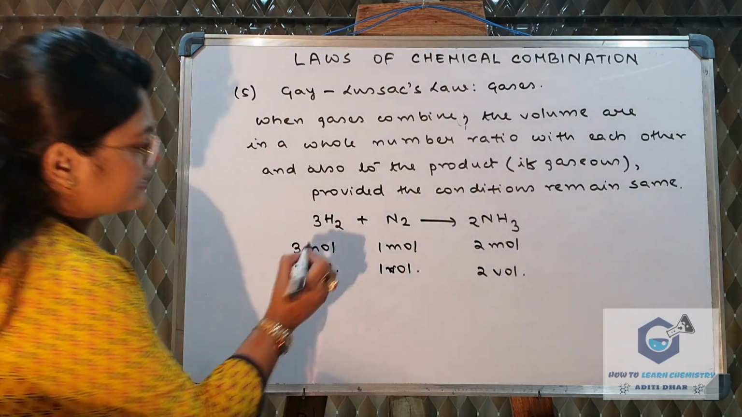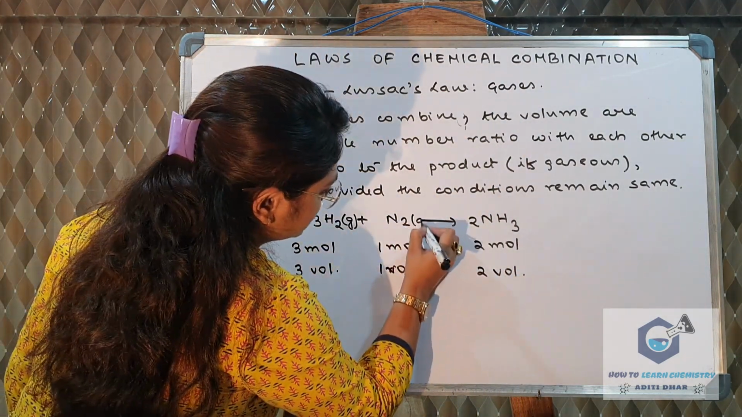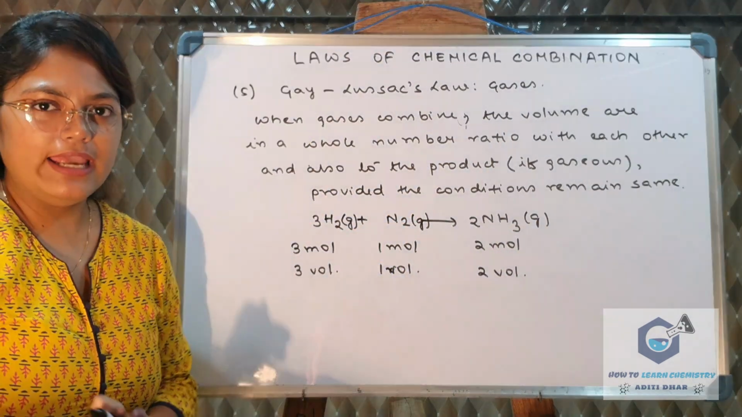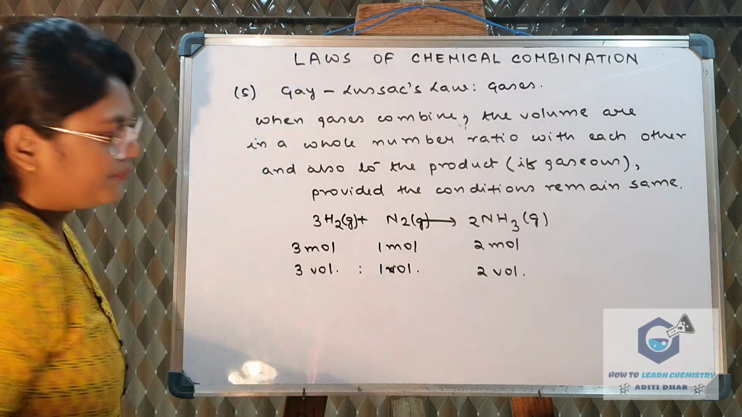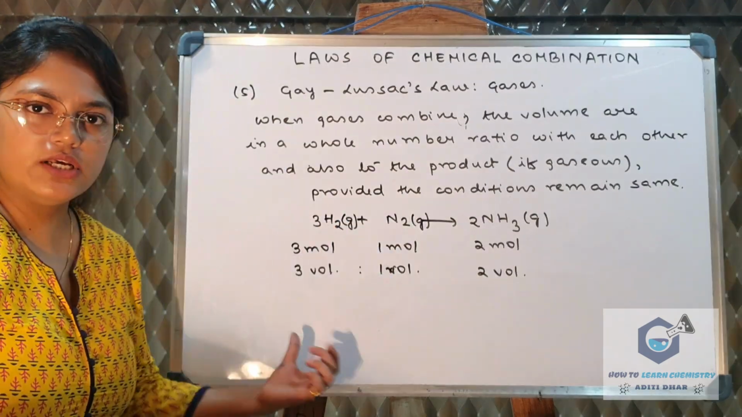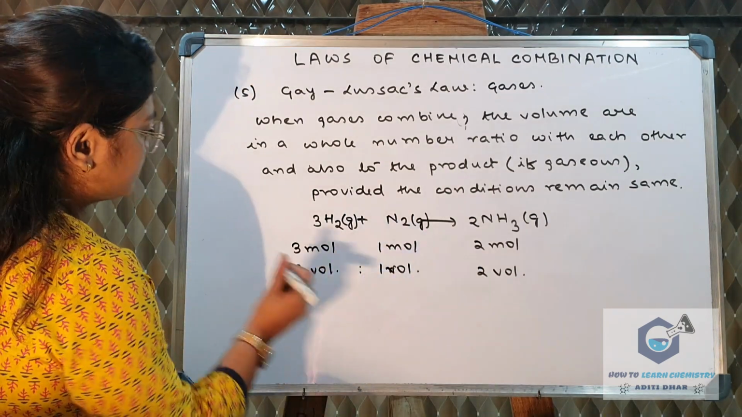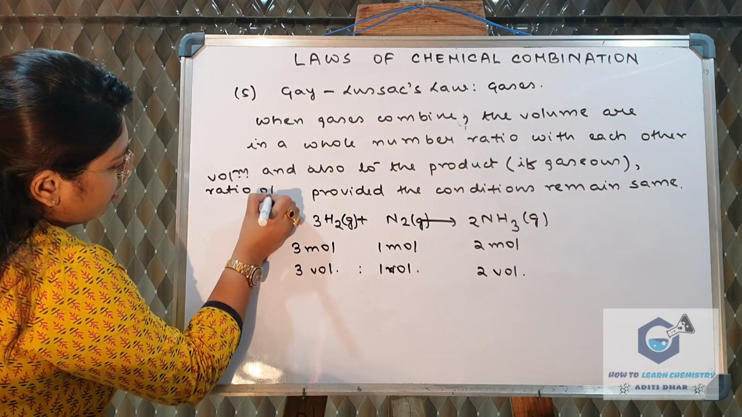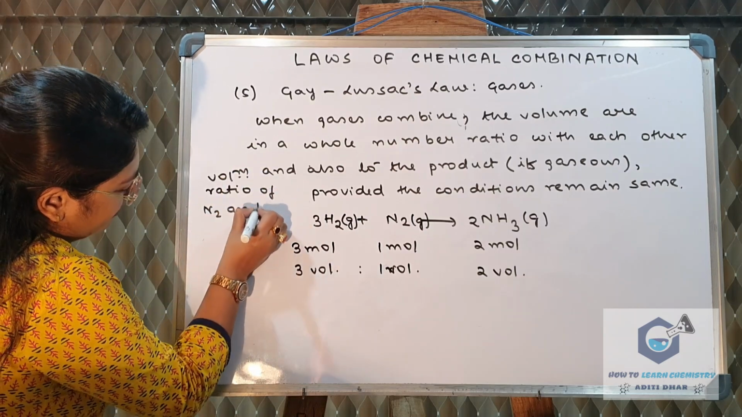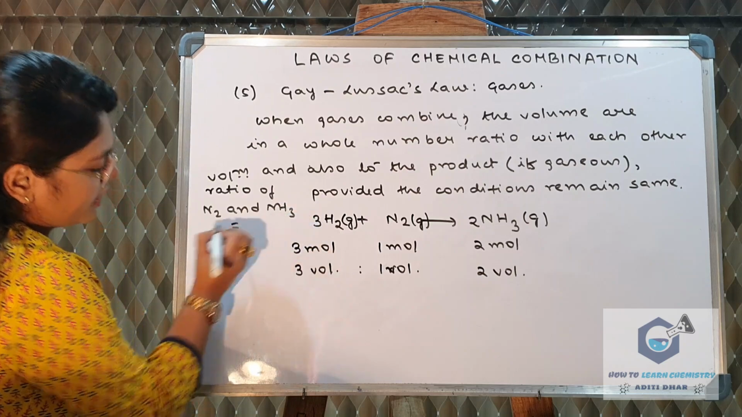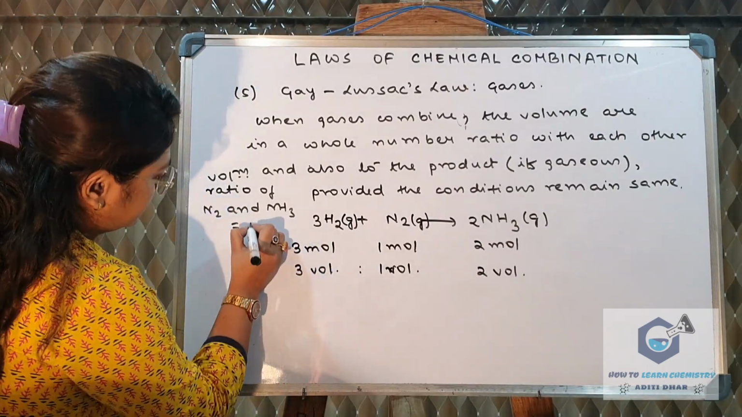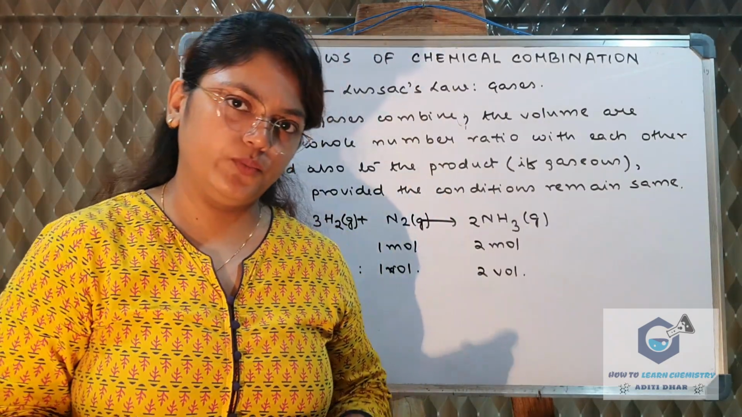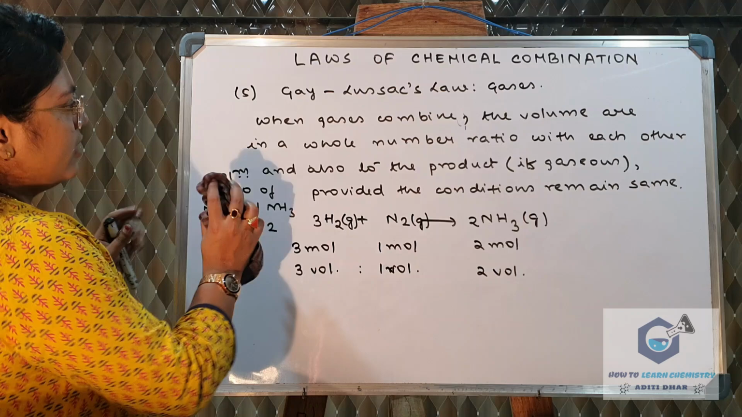It means when the gases are reacting, all of them in the gaseous state, their volumes are in a whole number ratio. What is the ratio between hydrogen and nitrogen? 3:1. If someone asks me what is the volume ratio of nitrogen and ammonia, because ammonia is also a gaseous product, then we can say it is 1:2. It means they will always bear a whole number ratio. So this is Gay-Lussac's law.